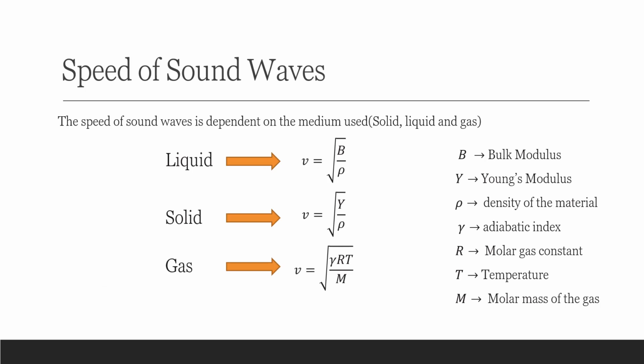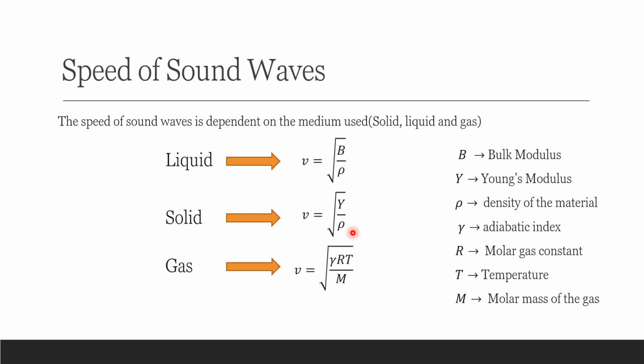Now let's go to the speed of sound waves. You have to take note that the speed of sound depends on the medium used in the system. For example, if sound waves are traveling through a liquid, then the speed of sound is equal to the square root of B over rho, where B is the bulk modulus, which is a constant, and rho is the density of the material. For a solid, we have the equation square root of Y over rho, where Y is the Young's modulus and rho is the density of the material.